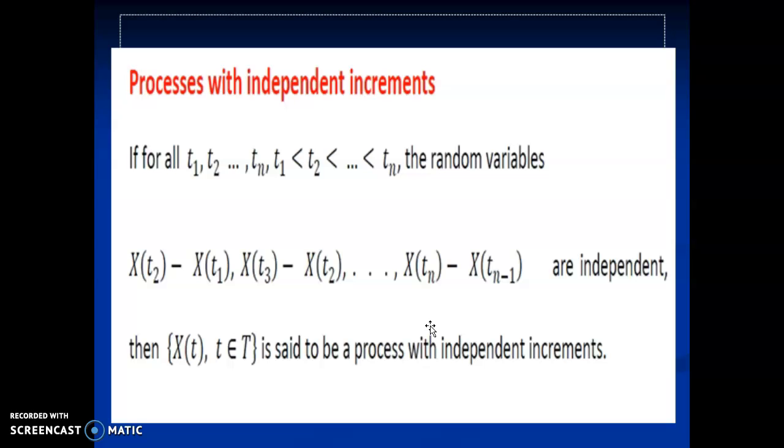We consider processes with independent increments. If for all t1, t2, etc. to tn, where t1 < t2 < etc. < tn, the random variables X(t2) − X(t1), X(t3) − X(t2), etc. to X(tn) − X(tn−1) are independent, then the sequence {X(t), t ∈ T} is said to be a process with independent increments.